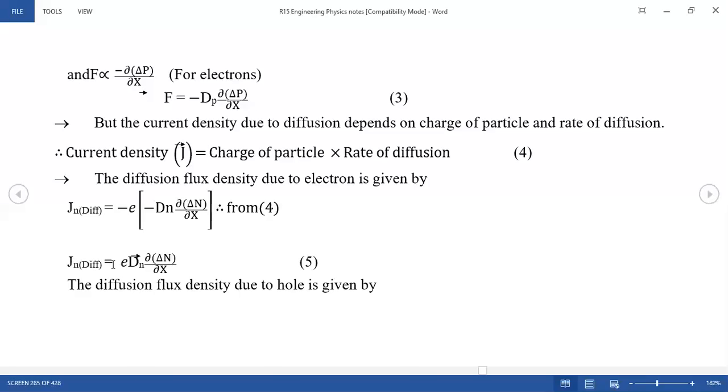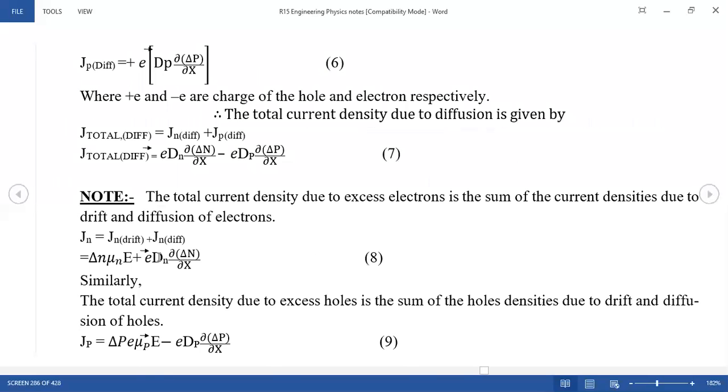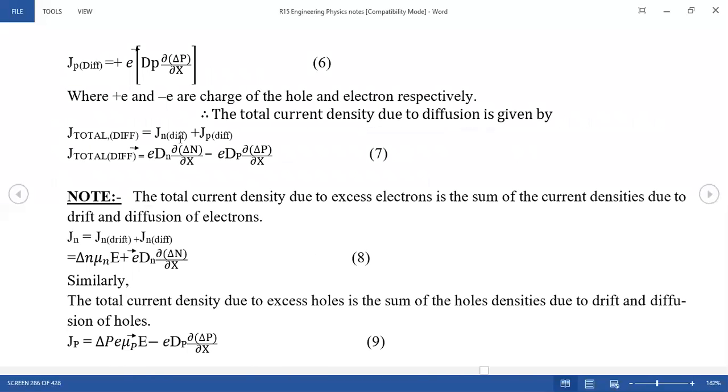Similarly, you are removing this one, what you multiplied, you can get this equation 5. And then the diffusion flux density due to the holes is given. Similarly, as electrons are defined, holes are defined. So finally you can get the total diffusion by your electrons and your holes.